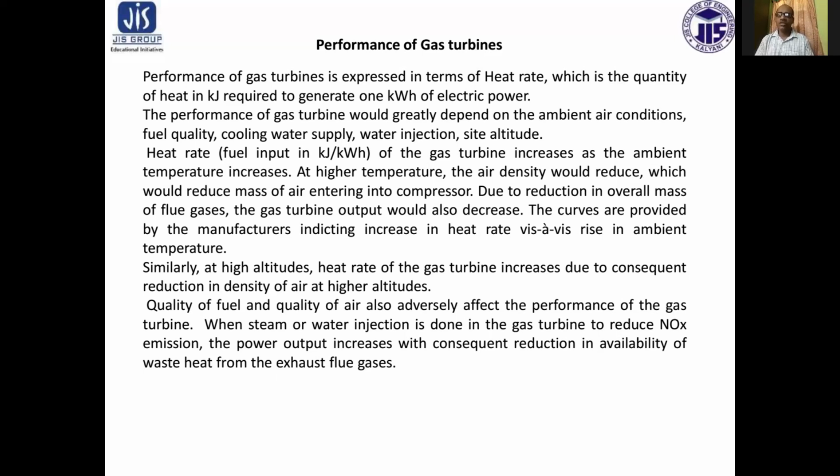Due to reduction in overall mass of flue gases, the gas turbine output would also decrease. The curves are provided by the manufacturers indicating increasing heat rate with rising ambient temperature.